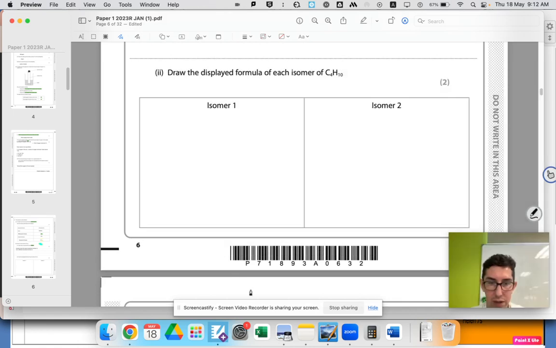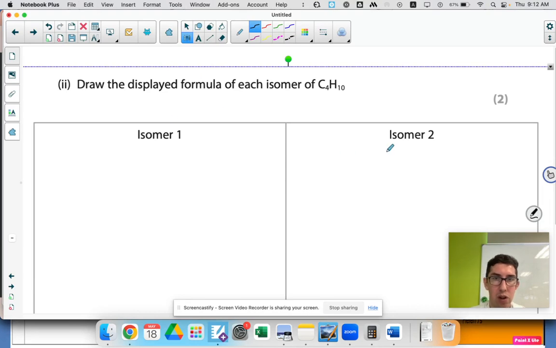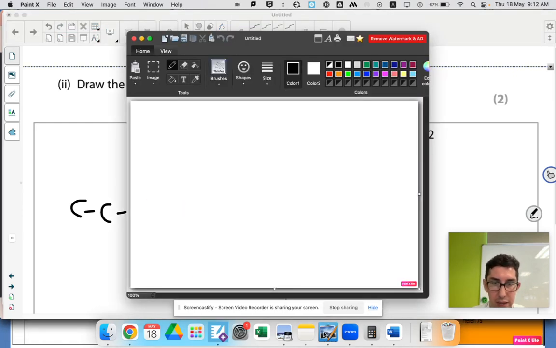Okay, let's take that over to my thing over here. So again, obviously pause the video. So butane, draw the displayed formula. Displayed formula is defined as showing every single bond. The first one is pretty much given to you in the actual question.